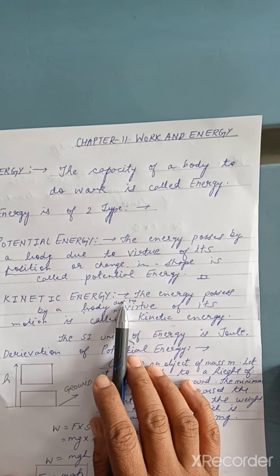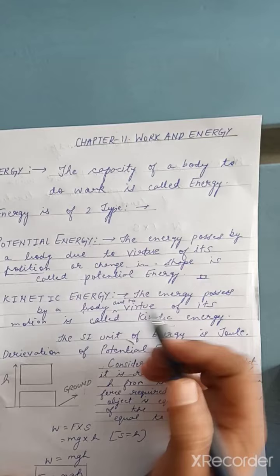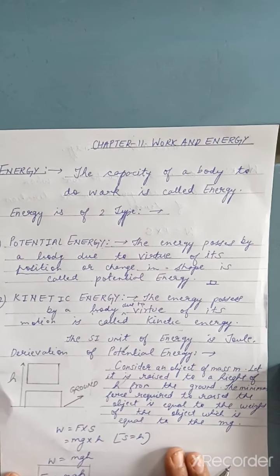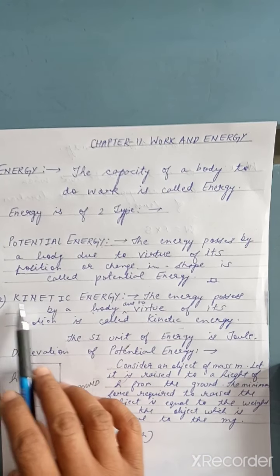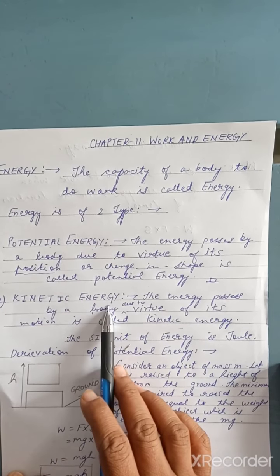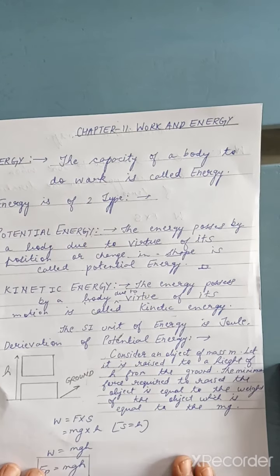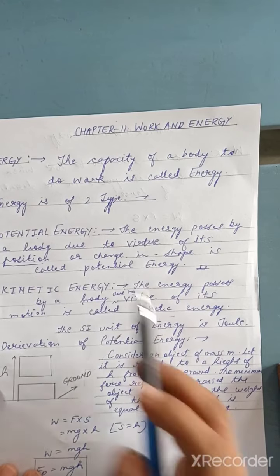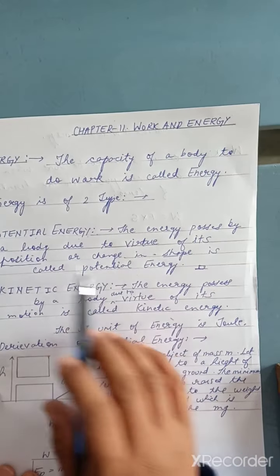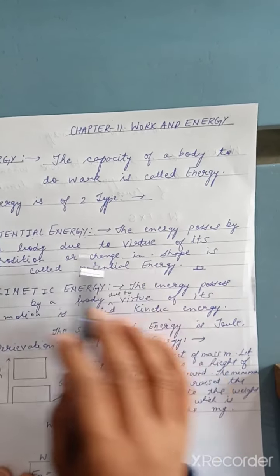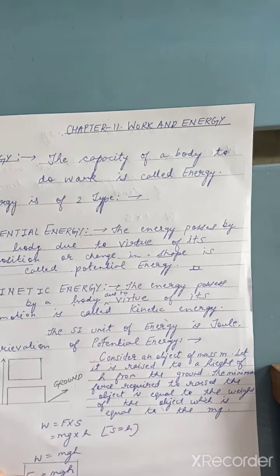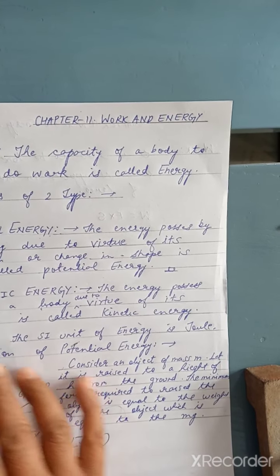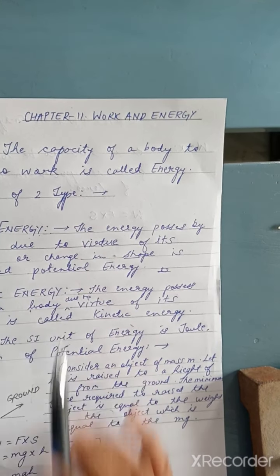Now again I am giving the same example of the dam. When the water was stored in a dam, it was having the potential energy. But when the water starts flowing, then due to the flowing it is having the kinetic energy. So these are the two types of energy, potential energy and kinetic energy. So we can conclude that the energy possessed due to the position or configuration or change in the shape can be considered as potential energy. And when the object is under motion, that can be called kinetic energy.